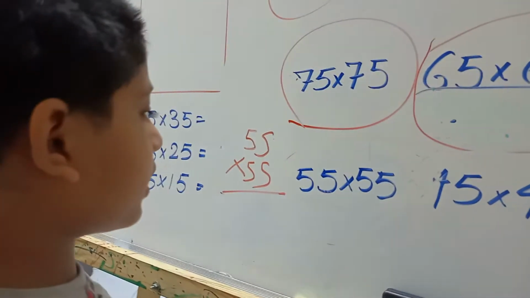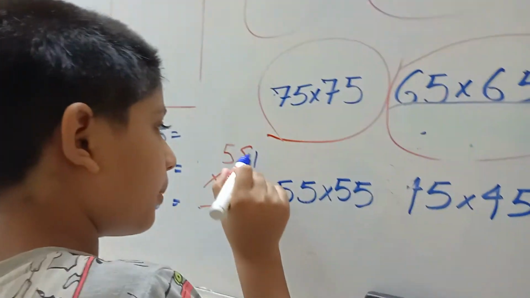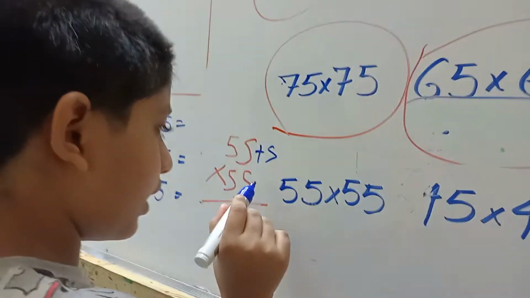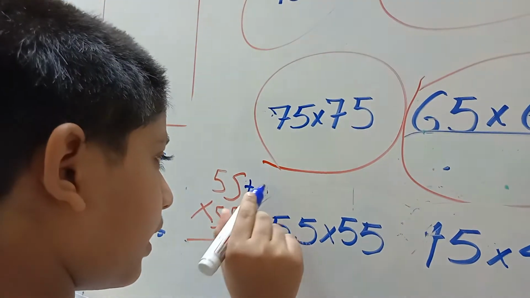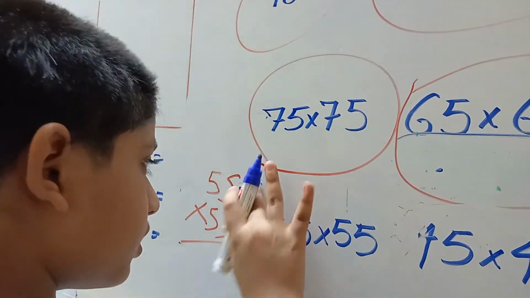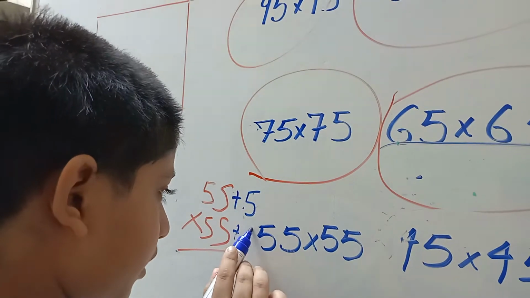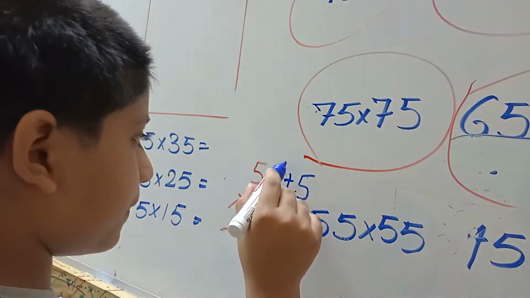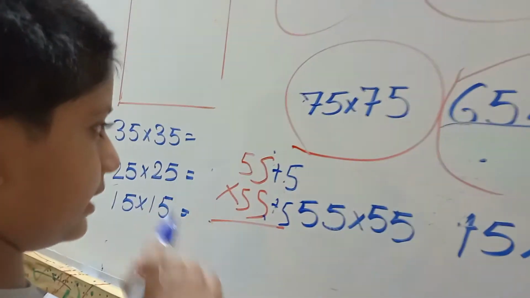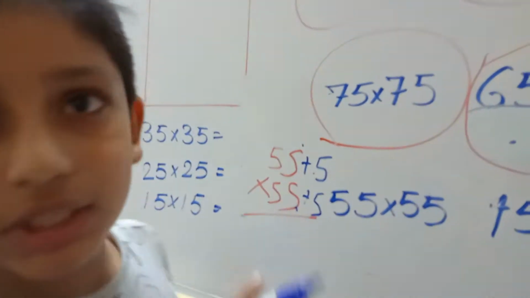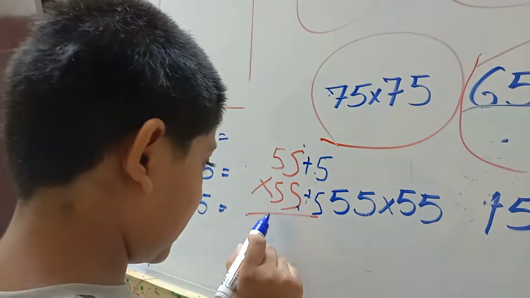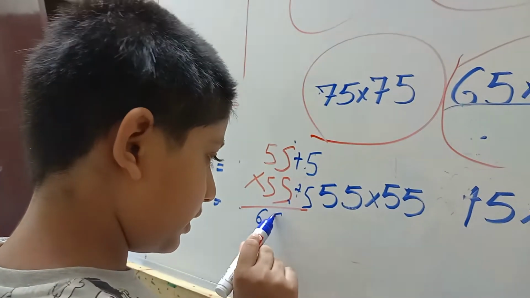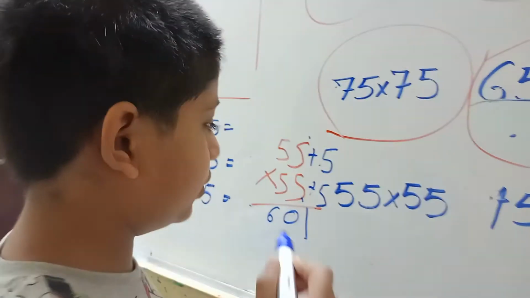Now we write plus 5, and here plus 5 and plus 5. This and this, now we add this. What comes? 60, isn't it? And I'll draw a line here as we do usually.